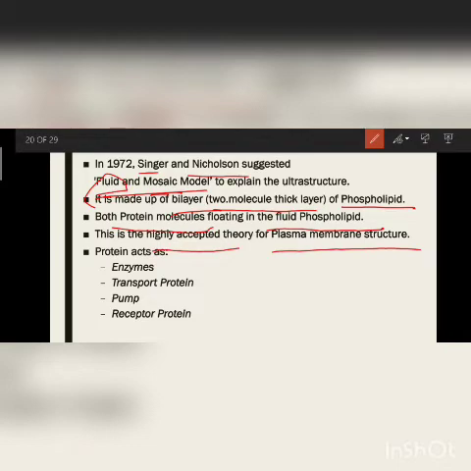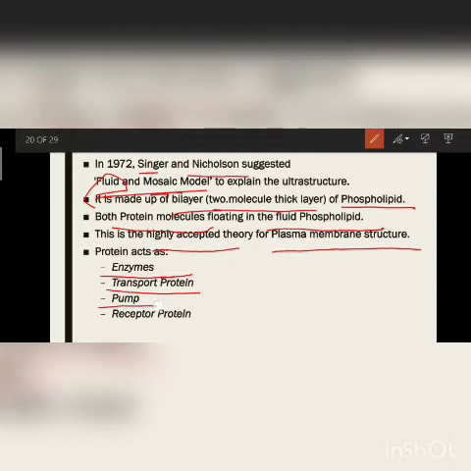The proteins present in the plasma membrane perform various functions. They act as enzymes, which take place inside the cell and form different compounds. They act as transport proteins, meaning permeases, which help take substances inside.